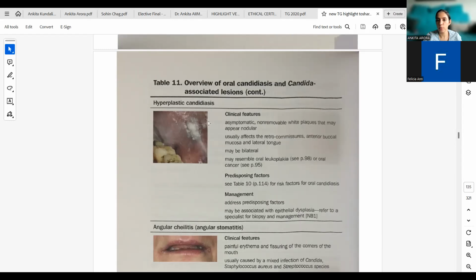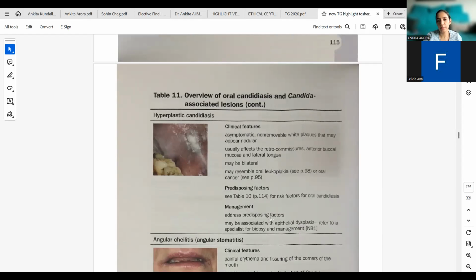This is hyperplastic tissue which forms nodules, and in oral leukoplakia keratin is heightened. Okay. Predisposing factors remain the same, and then management is also similar.